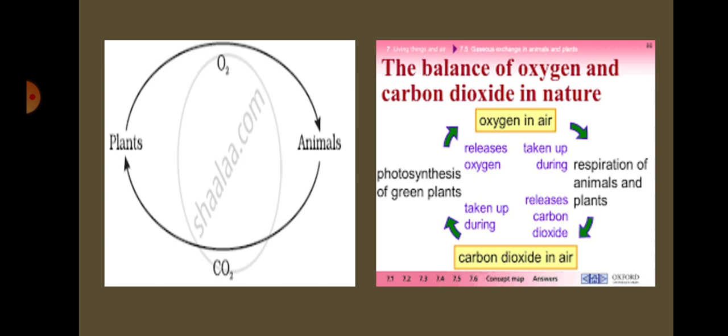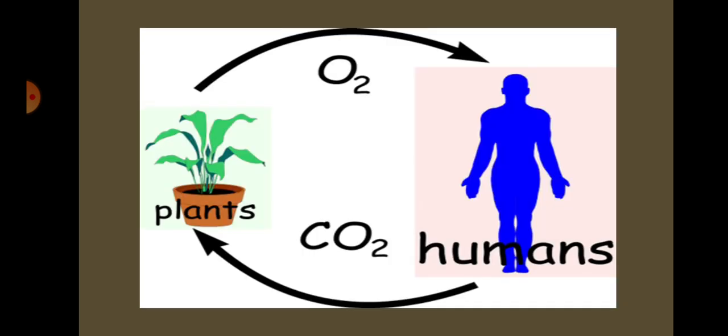This rise in the overall temperature of the earth's atmosphere is called global warming.